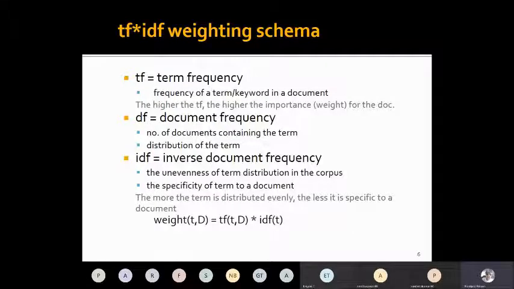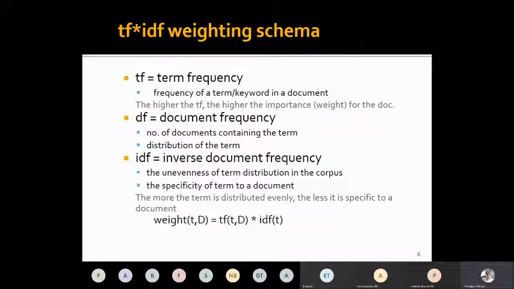Say, for example, when I am searching in the ACM digital library, there computer will be a very common term, because since it's the Association for Computing Machinery, we can imagine that most documents are talking about computers. But say if I am talking about deep learning, then probably it will pick up a subset of documents where the word deep learning is happening, and it is more specific than the term computer.